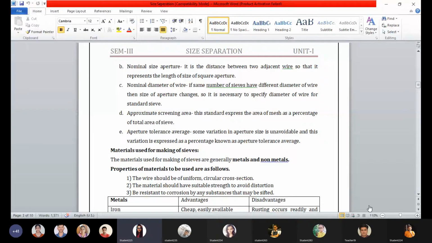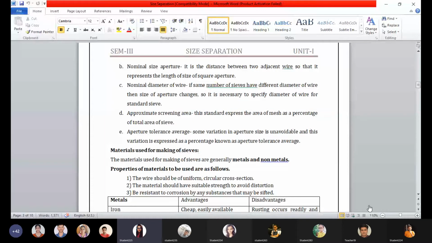The subsequent is approximate screening area. This standard expresses the area of mesh as a percentage of total area of sieve. Okay, the total area of sieve is coming under what? Approximate screening area. The subsequent is aperture tolerance average. Okay, in the limit test we have seen that this much impurities is allowed by the Indian Pharmacopoeia, that is 0.1 to 0.2%.